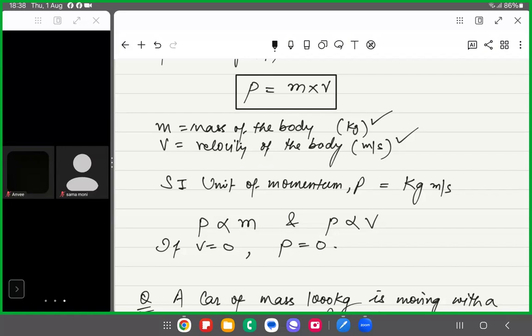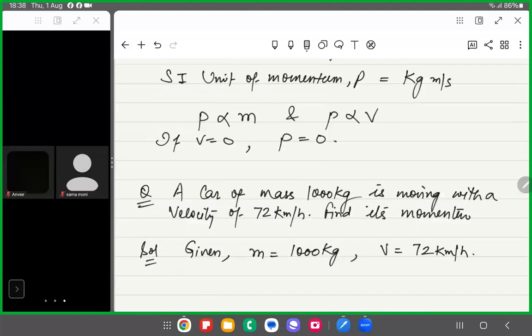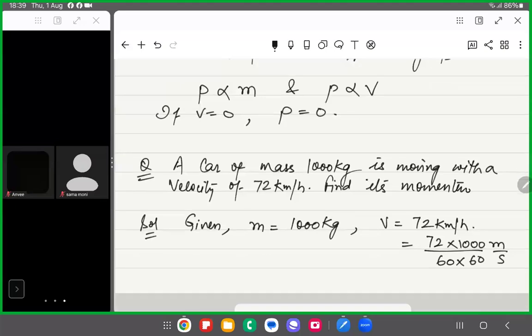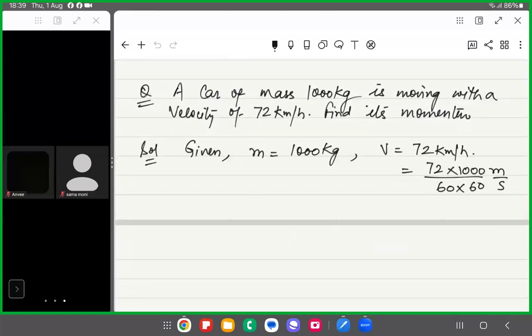So the SI unit of velocity is meter per second, but it is given here in kilometer per hour, right? So you have to first convert this kilometer per hour into meter per second. So 72 into 1 kilometer, which is 1000 meters. So you have to multiply with 1000, upon hours, right? So 1 hour is equal to how many seconds? 60 into 60, right? So now this is in meter per second. Getting that? So now this is the velocity.